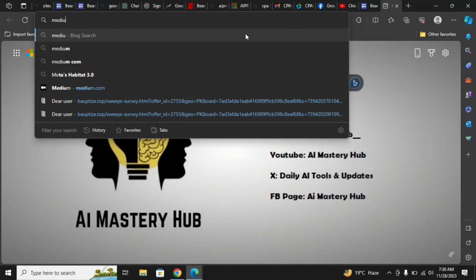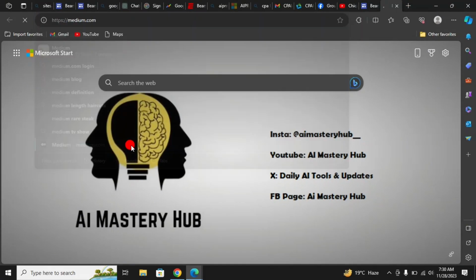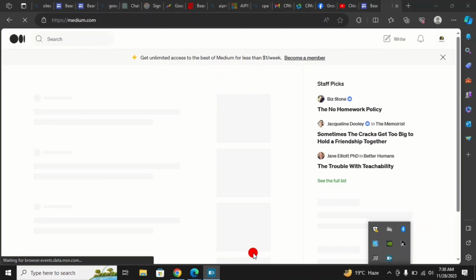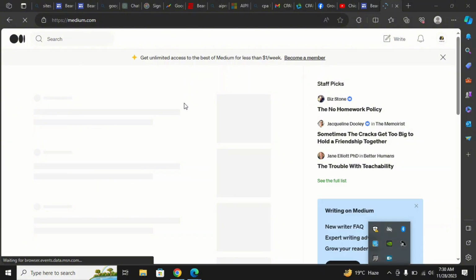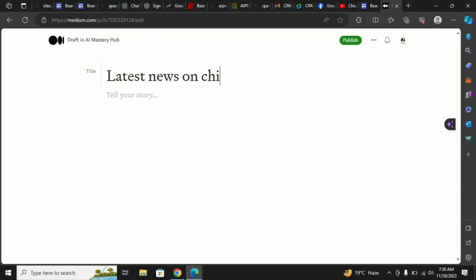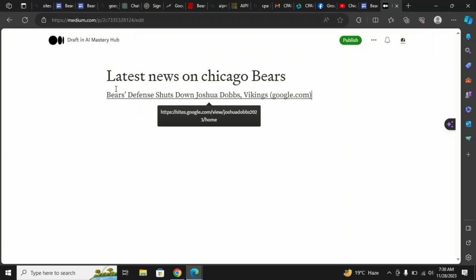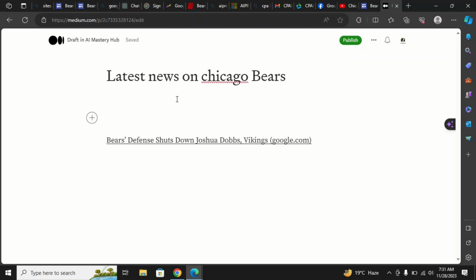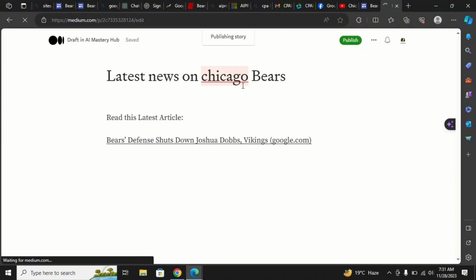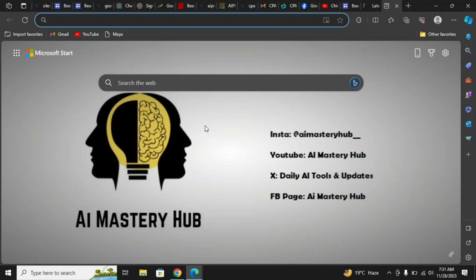The third way you can promote is to head over to medium.com, and this is the platform where millions of users are available. So here you just need to click on create, and here you need to add your title first, and then you can tell your story. You can add a lot of other things. You can add images to make it look very professional. So just like this, click on publish and your story will be published.